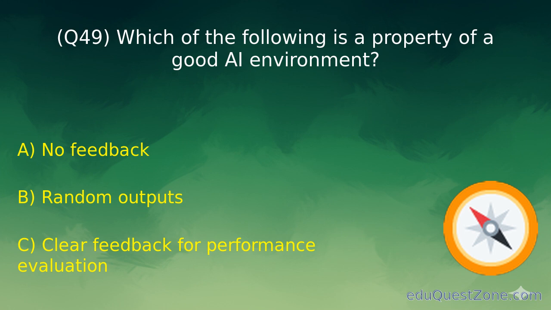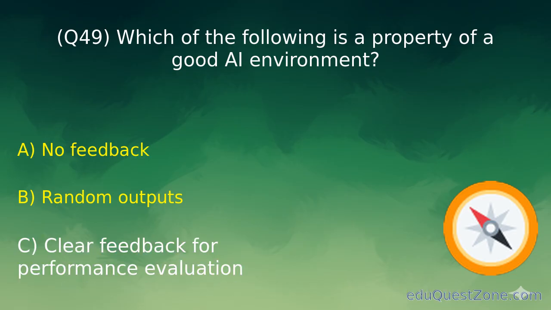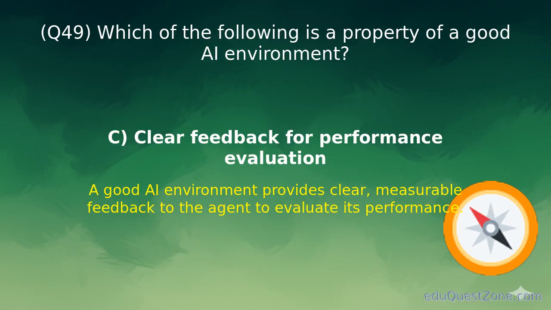Question 49. Which of the following is a property of a good AI environment? Option C. Clear feedback for performance evaluation. A good AI environment provides measurable feedback for the agent.